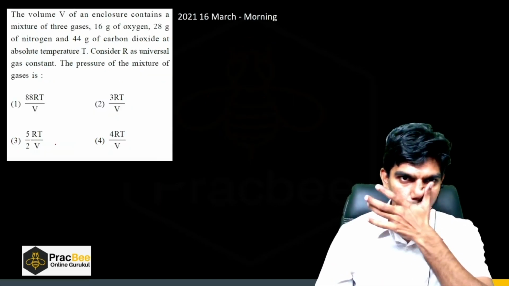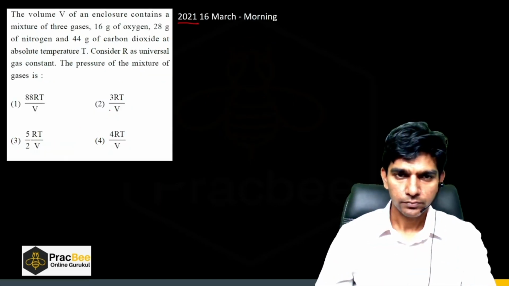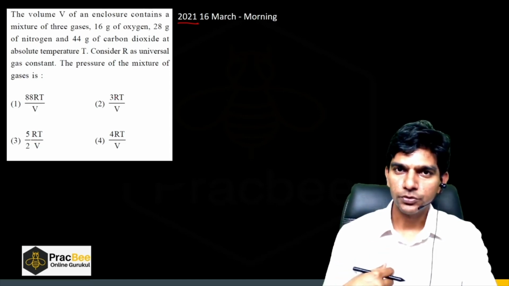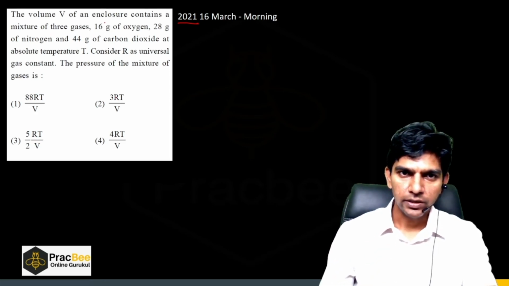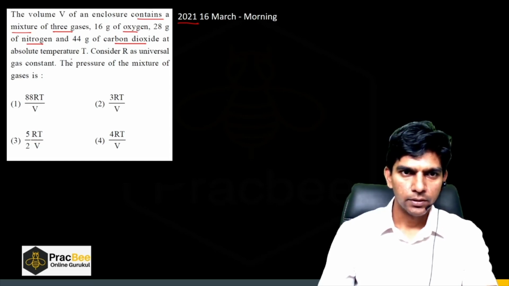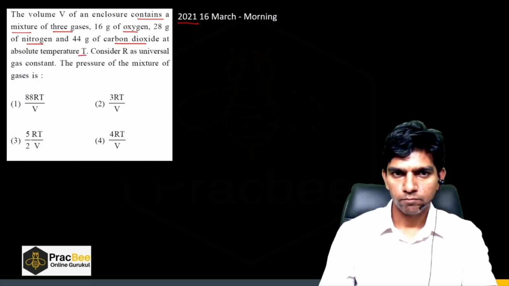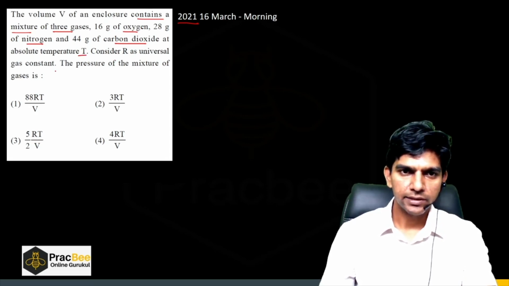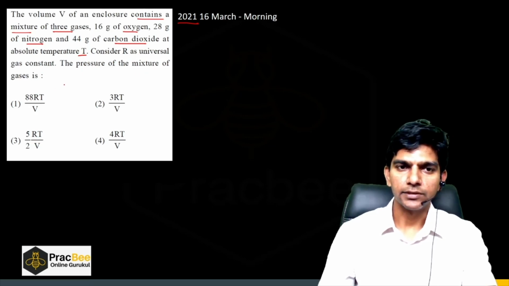Now let us see another question. It came in 2021. Again, pause the video and try to solve this on your own. A volume V of an enclosure contains a mixture of three gases: oxygen, nitrogen and carbon dioxide, and we are given the masses, at absolute temperature T. Consider R as the universal gas constant. Find the pressure of the mixture of the gases.